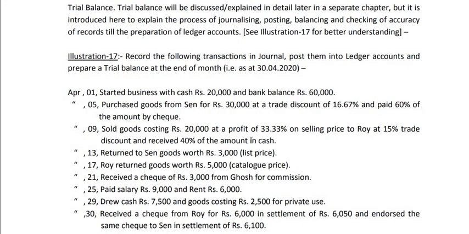Now, when we purchased goods for 30,000, we recorded 25,000. So similarly, when we return the goods for 3,000, we have to write 2,500. That means we shall deduct trade discount also here. How much trade discount? We purchased goods for 30,000 at a trade discount of 16.67%. So here we are returning goods of rupees 3,000. 16.67% of 3,000 is, in my opinion, 500. So actually goods are returned for 2,500.